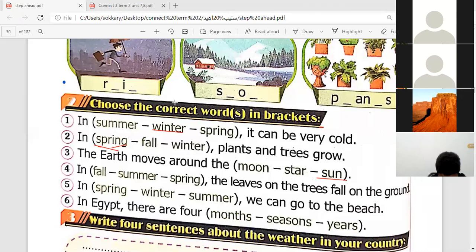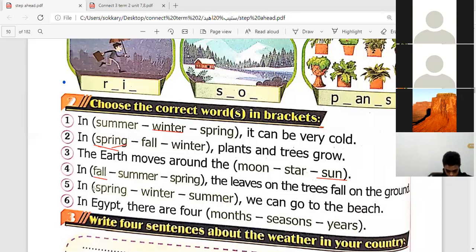Yes, teacher. Number 4, please. In fall, the leaves on the trees fall on the ground. Excellent.